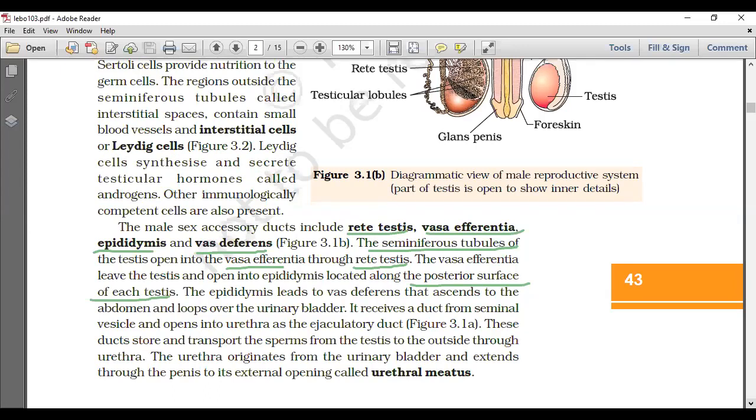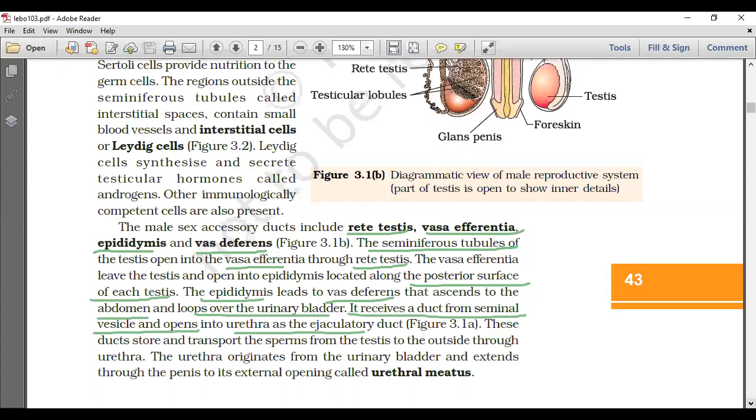The epididymis leads to the vas deferens, which ascends into the abdomen and loops over the urinary bladder. It receives a duct from the seminal vesicle and opens into the urethra as the ejaculatory duct.